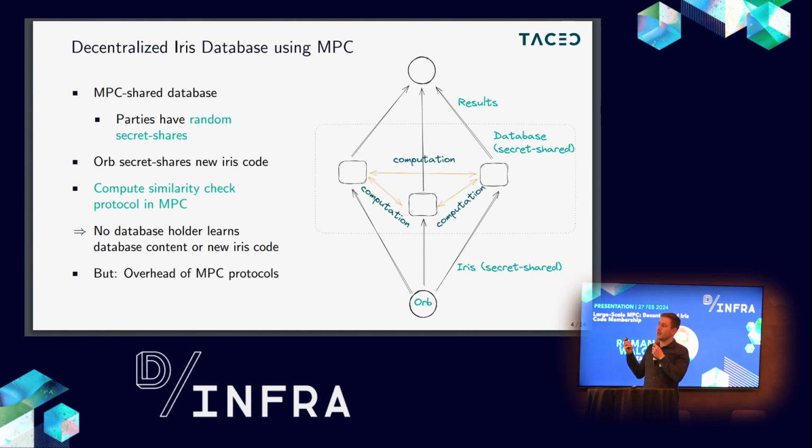But of course, this sounds very good, but similar to homomorphic encryption and zero knowledge, applying MPC to this use case adds some overhead to the computation. In MPC, the most significant cost factor is usually the communication between these three computing parties here. When they compute this protocol, they have to exchange randomized data, and this is usually considered the main bottleneck in MPC applications.